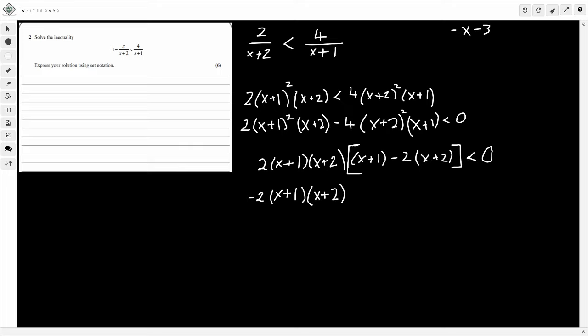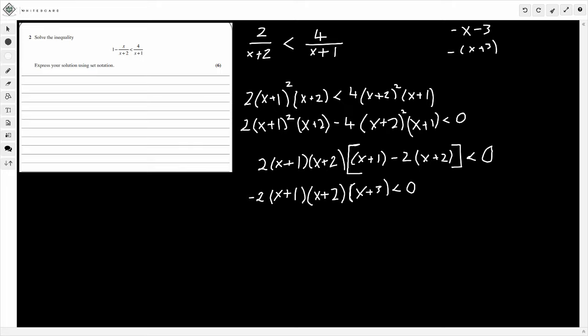And now, simplifying this, if you were to take the minus out, both terms will become positive, so that's going to be x plus 3. And that's what we get in the bracket, right? Because we've taken it out as a minus 1, but it's come to the front. So this just becomes x plus 3. And this is the inequality, so this is less than 0. So we're pretty much there now, guys.